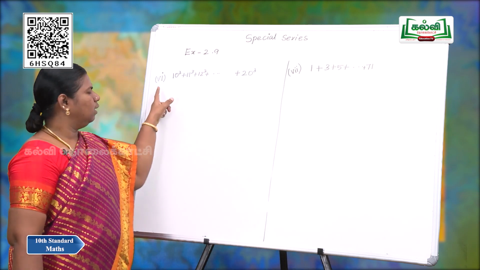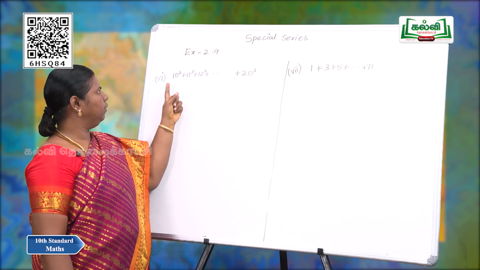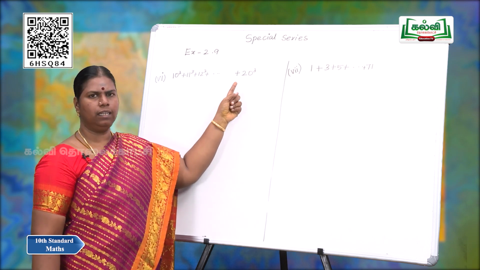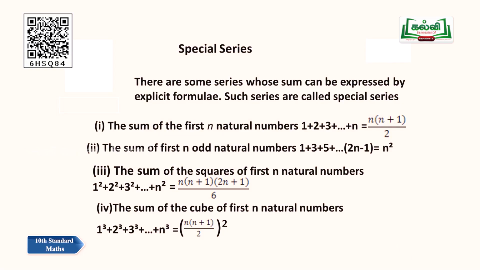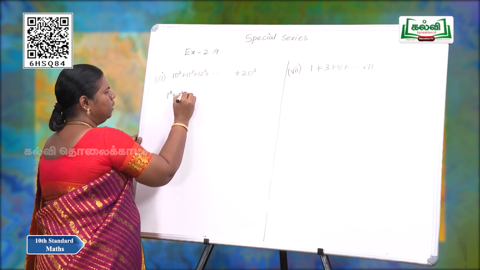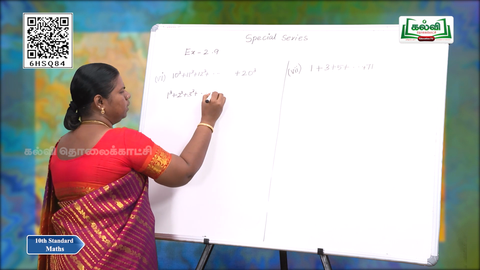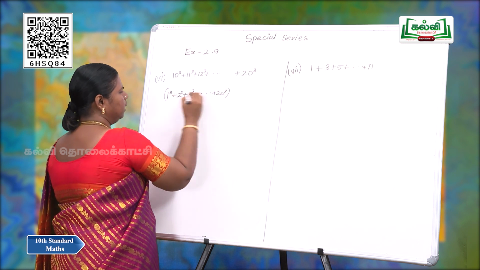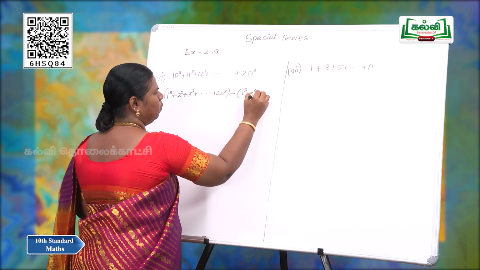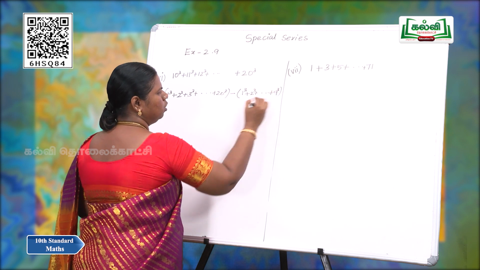Now, the sixth subdivision, we have 10 cube plus 11 cube plus 12 cube up to so on till 20 cube. This is the sum of the cubes of the natural numbers. In this expression, it is not from the beginning. So, we have to take from the beginning 1 cube plus 2 cube plus 3 cube up to so on to 20 cube. Then subtract the unwanted numbers, not required numbers. 1 cube plus 2 cube up to so on till 9 cube we don't want, so subtract them.